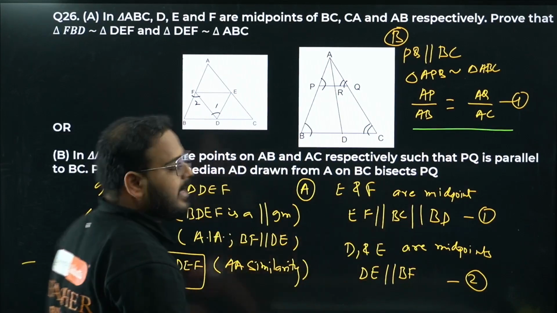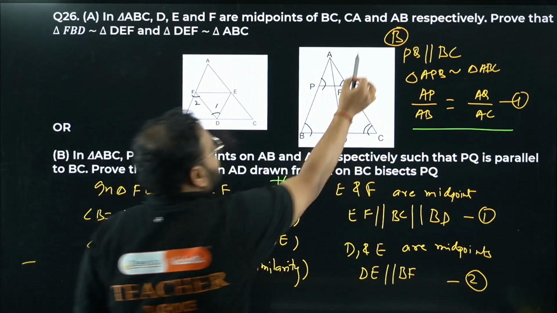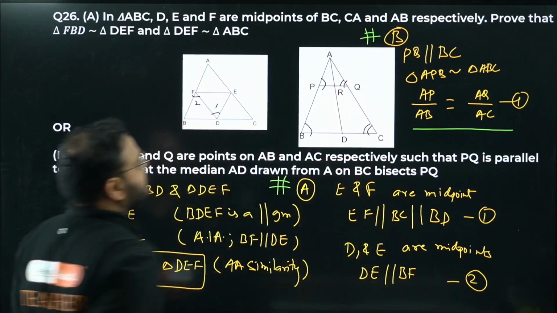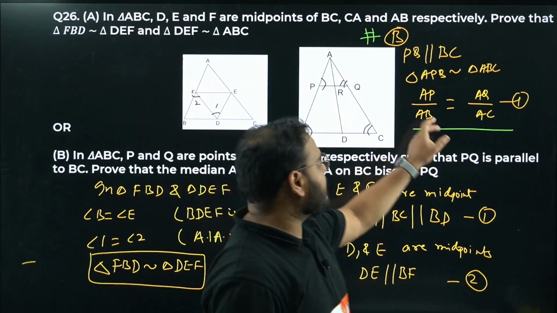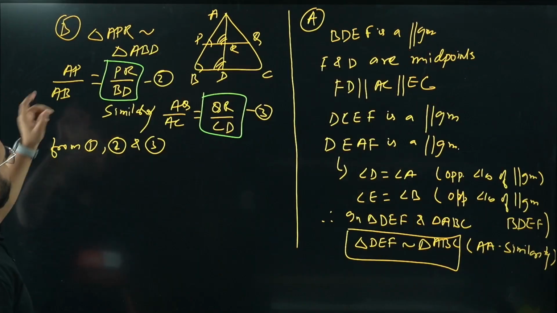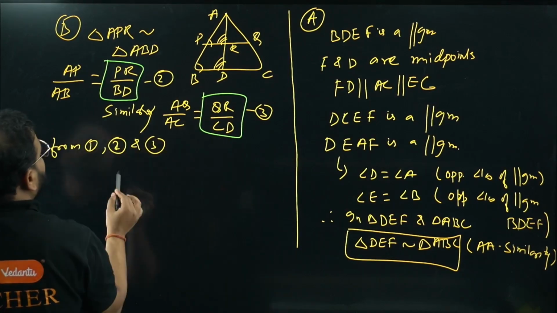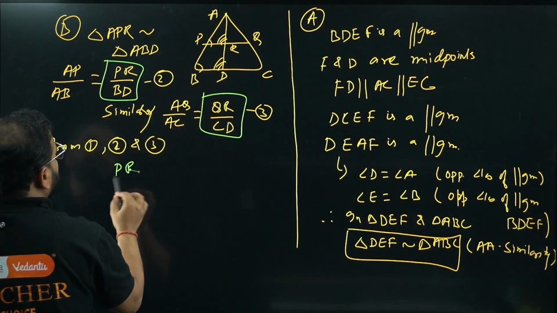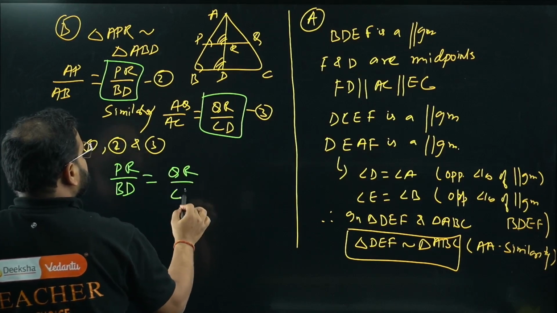This is for question number A. This is question number B, the optional question. So from equation number 1, 2, 3, AP by AB equals to AQ by AC. Also we have AP by AB equals to PR by BD, and here QR by CD. So we can write directly PR by BD equals to QR by CD.